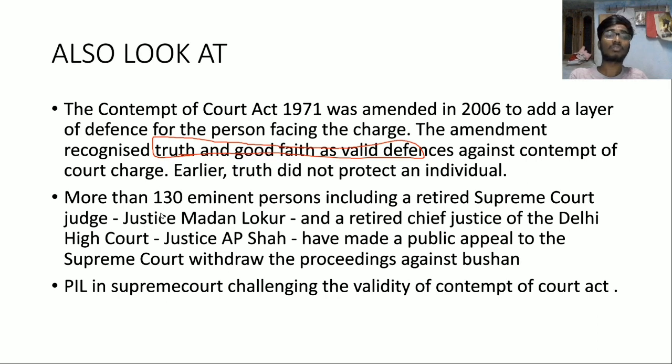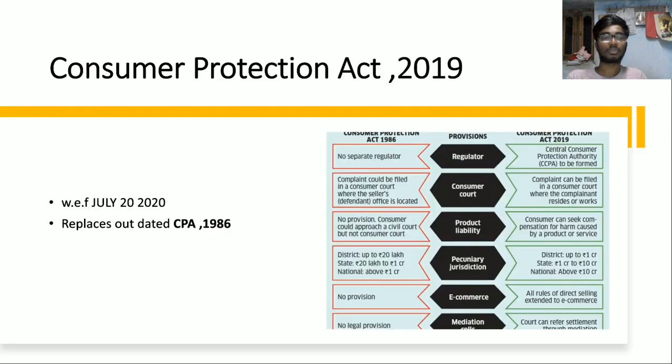Another thing is that more than 130 eminent persons, including Justice Madan Lokur and Justice A.P. Shah, wrote to the Supreme Court asking it to withdraw contempt charges against Bhushan. Another thing is that recently a PIL was filed in the Supreme Court challenging the validity of the Contempt of Courts Act. Next important thing is the Consumer Protection Act 2019.